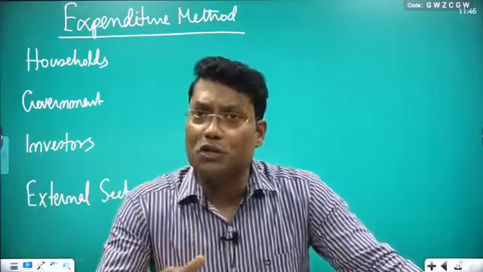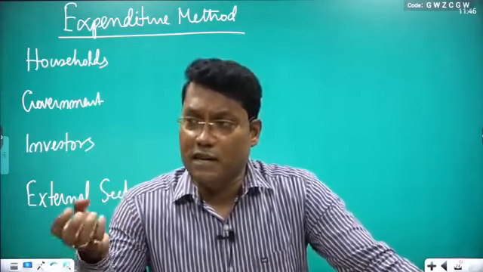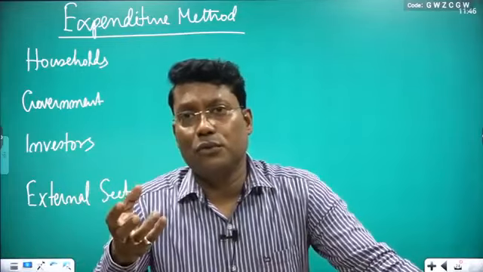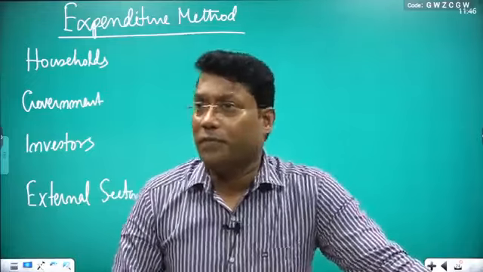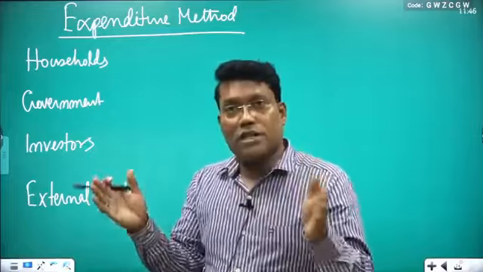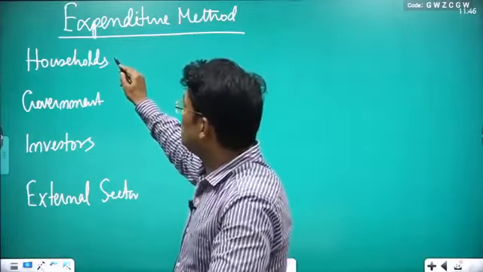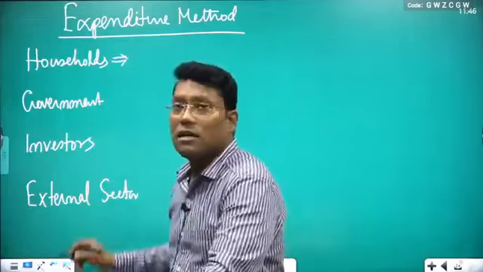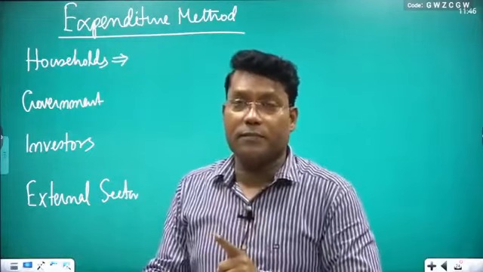Maybe not you are consuming, but this money is consumed by some other person, demanded by some other person. On that concept we are going through, and the expenditure method we are going to explain in that way. Clear? So who is demanding the total production produced in our economy? One is the households. Households demand goods and services, but household demand is always for the purpose of consumption.